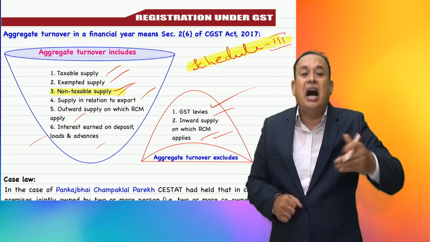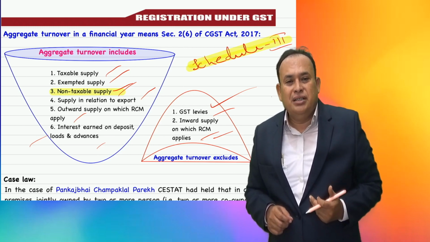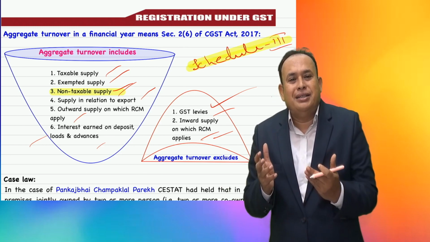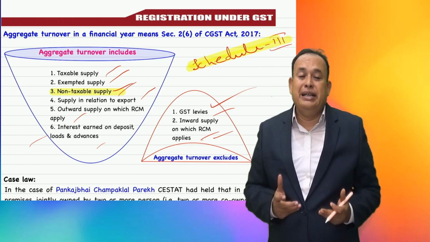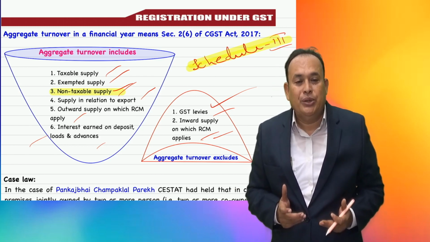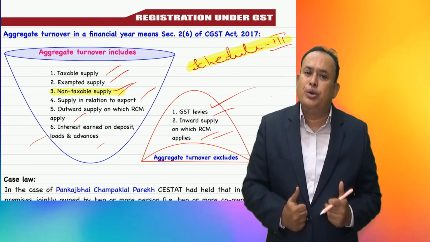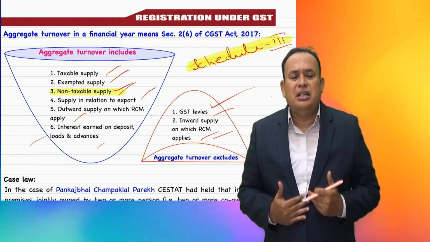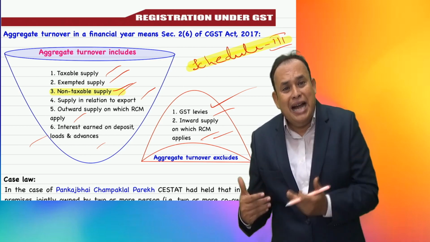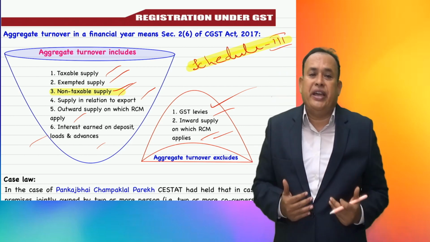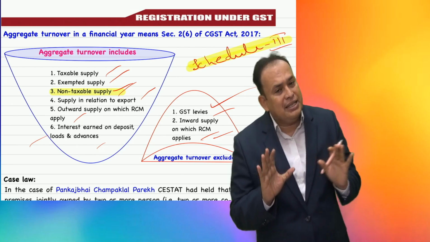Sale of land, aggregate turnover exceeded 40 lakhs because I sold the land for 2 crores. Then go for registration? You cannot say that to me, it is nothing but harassment of Indians. It should not be. The department won't do it either. The department won't harass, because I just made a sale of land for 2 crores, which is a Schedule 3 transaction. Adding it to the aggregate turnover and asking me to go for registration is unfair. Therefore, Schedule 3 transactions should not be added in the aggregate turnover. Is it clear, my dear friends?